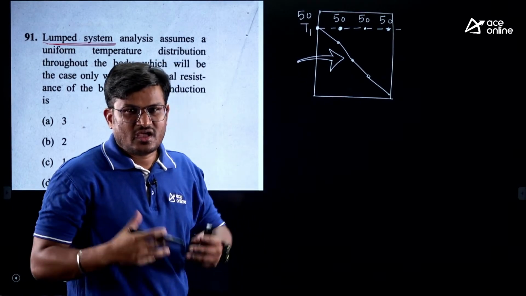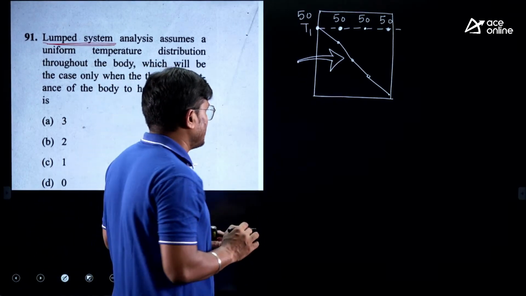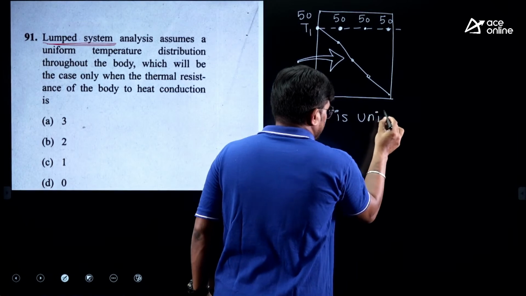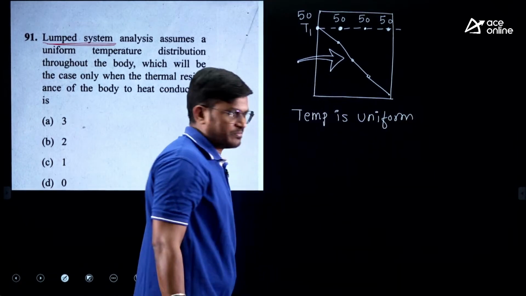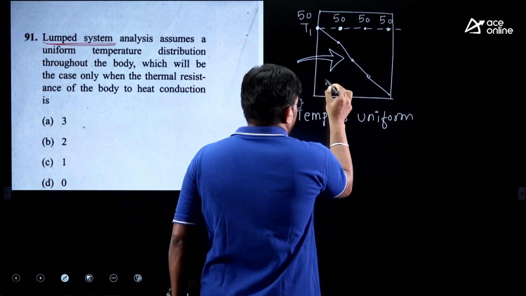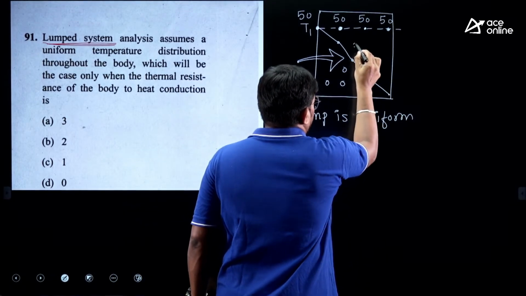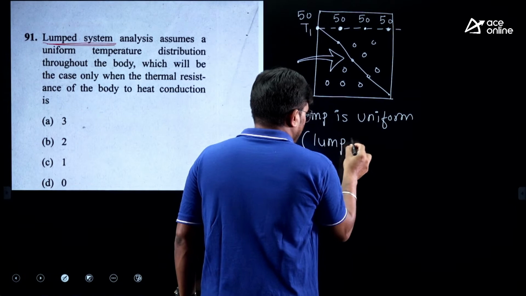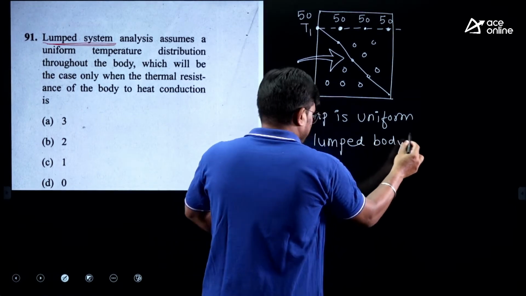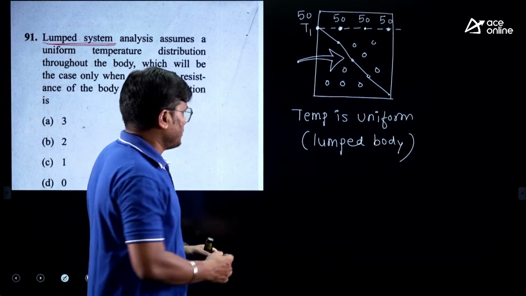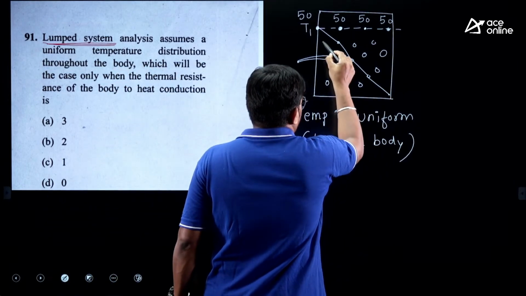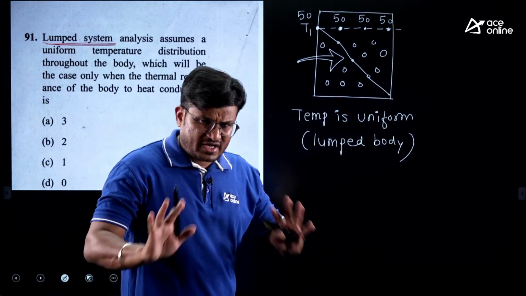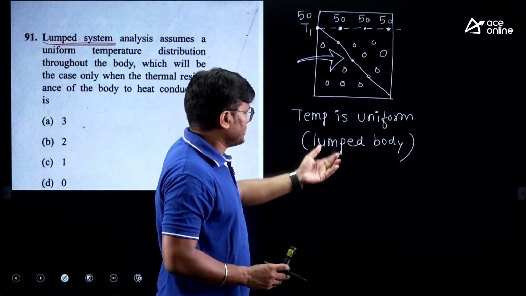But if you ask me, sir, under what condition is it possible? It is an imaginary case, where temperature is uniform. If you say temperature is uniform, it means everywhere it is the same, then it is called a lump body. Okay. So this is called a lump body. So dear student, remember one thing. If everywhere temperature is the same, this is called a lump body.